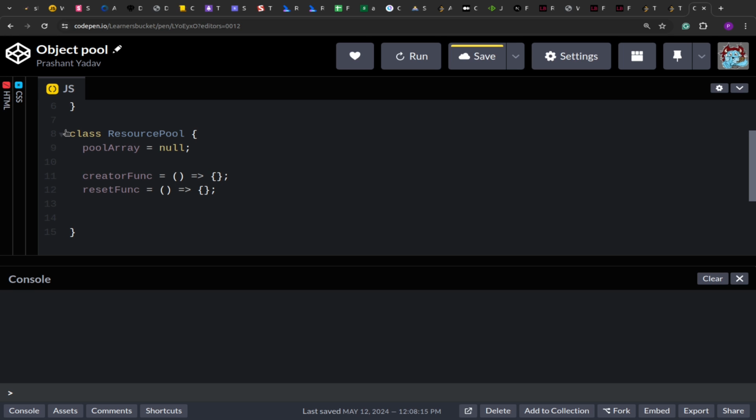These two will be accepted in the constructor. This will be managed externally, but we are defining them so that they are available as defaults and do not break the application or our code. So then we have the constructor. We accept the creator function. We accept the reset function. We define a default reset state.